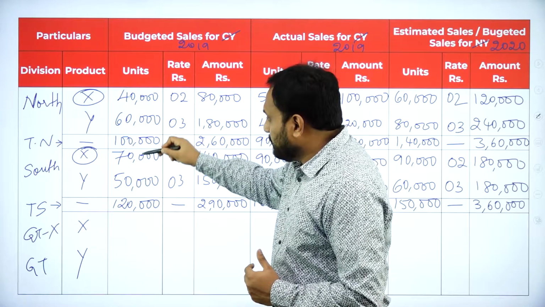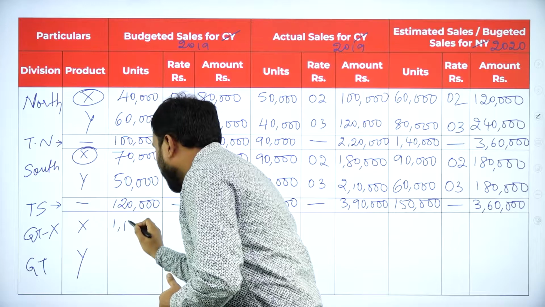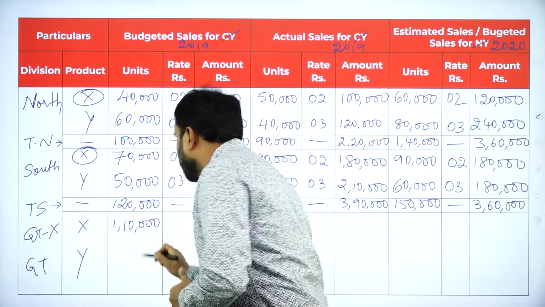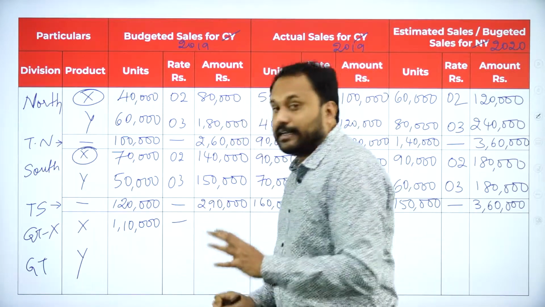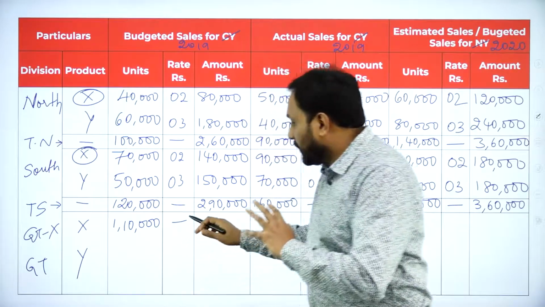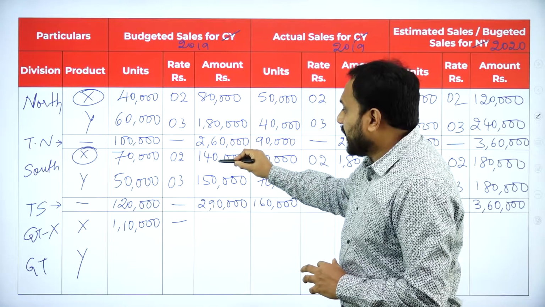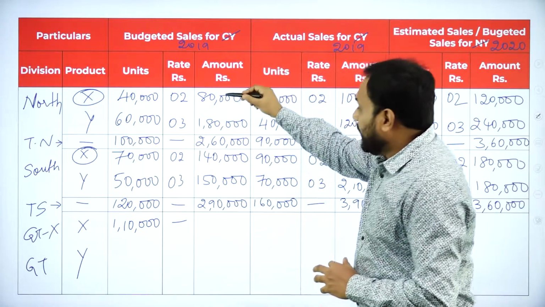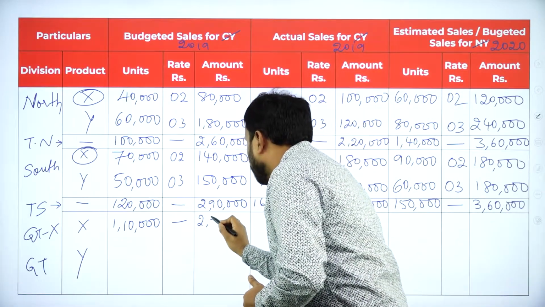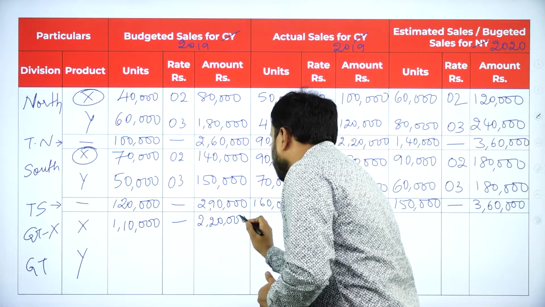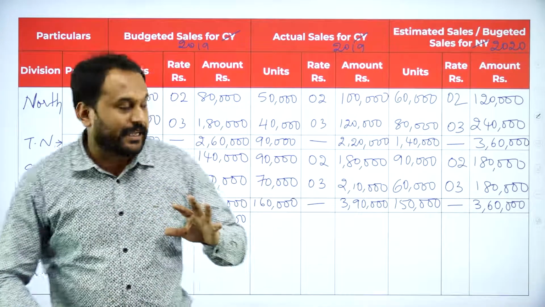So here 40,000 plus 70,000, you have 1,10,000. So you got this here. Now 2 and 2, please don't add. Here it is dash. Rate, I want you people to keep it blank, but not a complete blank. You just need to put a dash. 80,000 and here 1,40,000. See, we are only taking X and X. 80,000 plus 1,40,000, if you go, 2,20,000. So this is what 80 plus 1,40,000. So hope you people are getting this done.